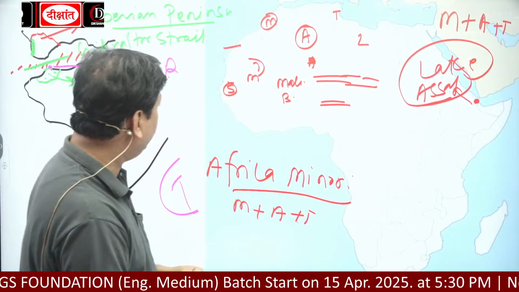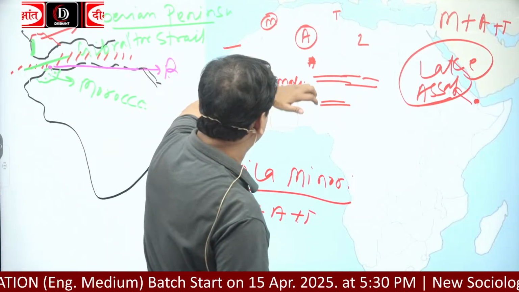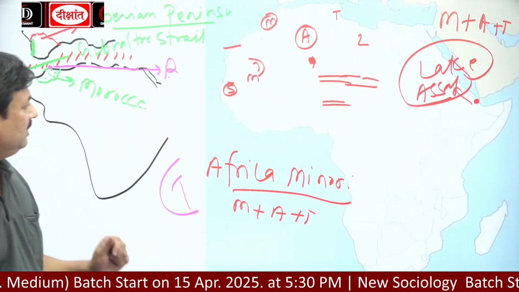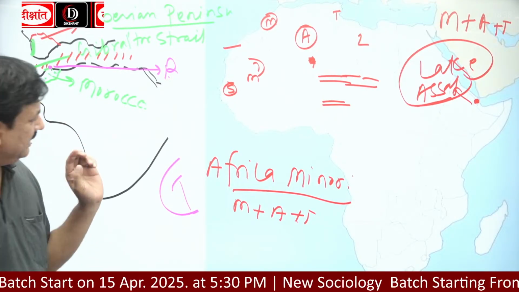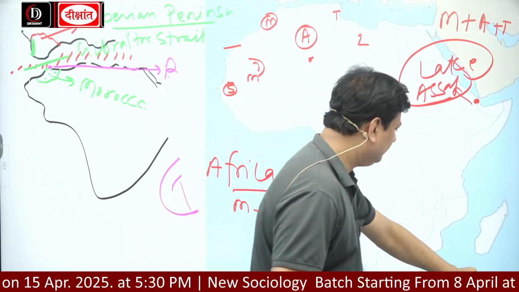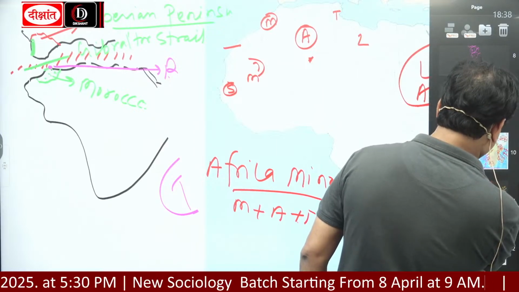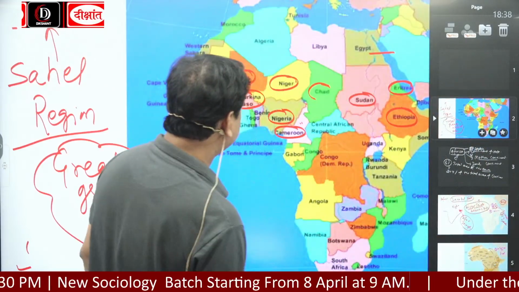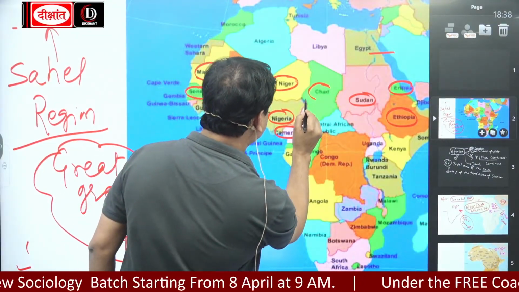Okay? Apart from that, there is also a lake, Lake Chad. And Lake Chad was once a disputed lake. This is Cameroon, this is Chad, and this is Niger and Nigeria.